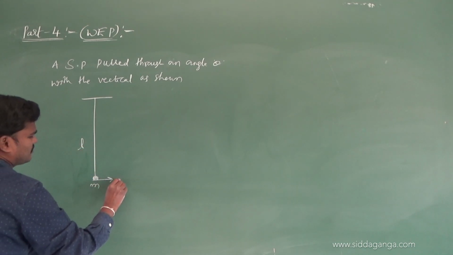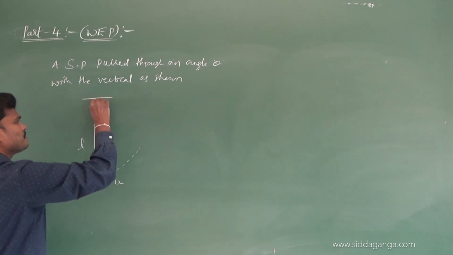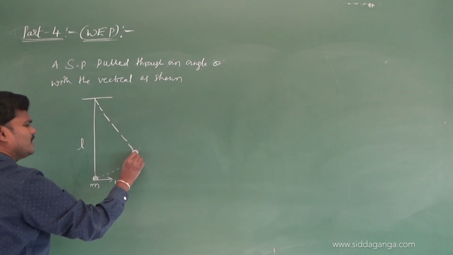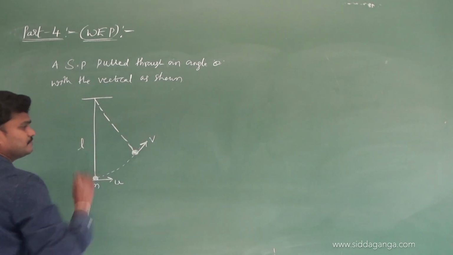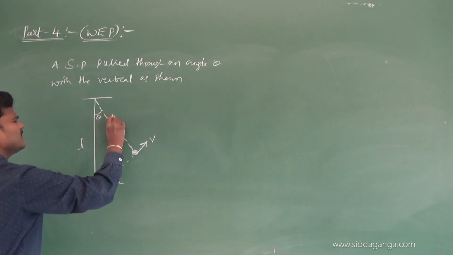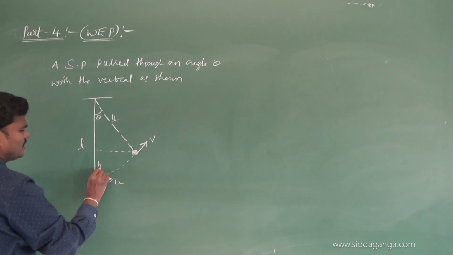It starts with some velocity u and it is pulled like this, and it will have some velocity v, as shown. See, this is the theta, this is L, and this is the height of the center of mass of this bob, you know well.